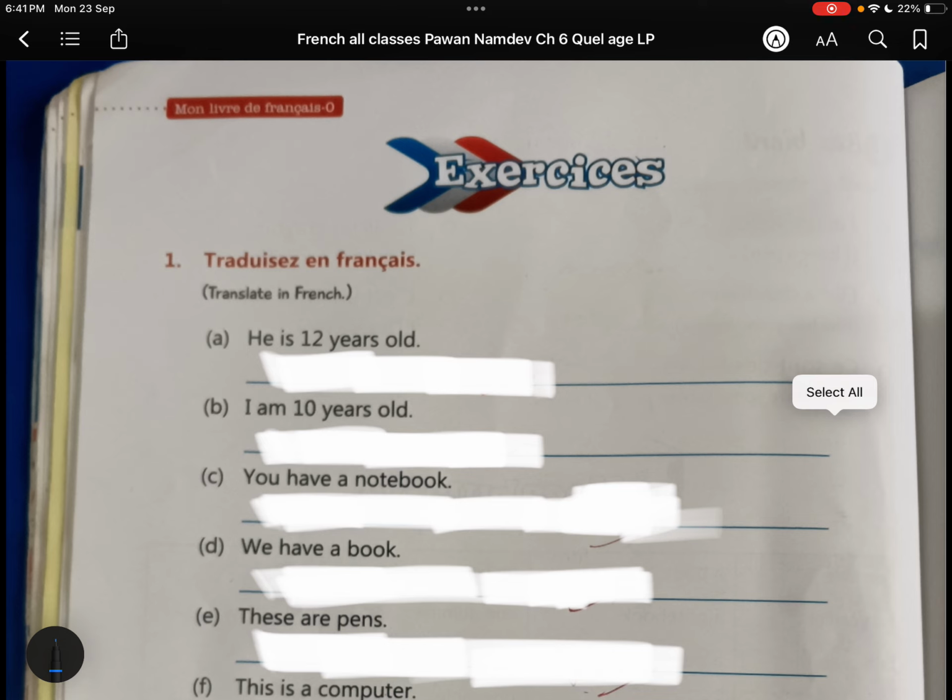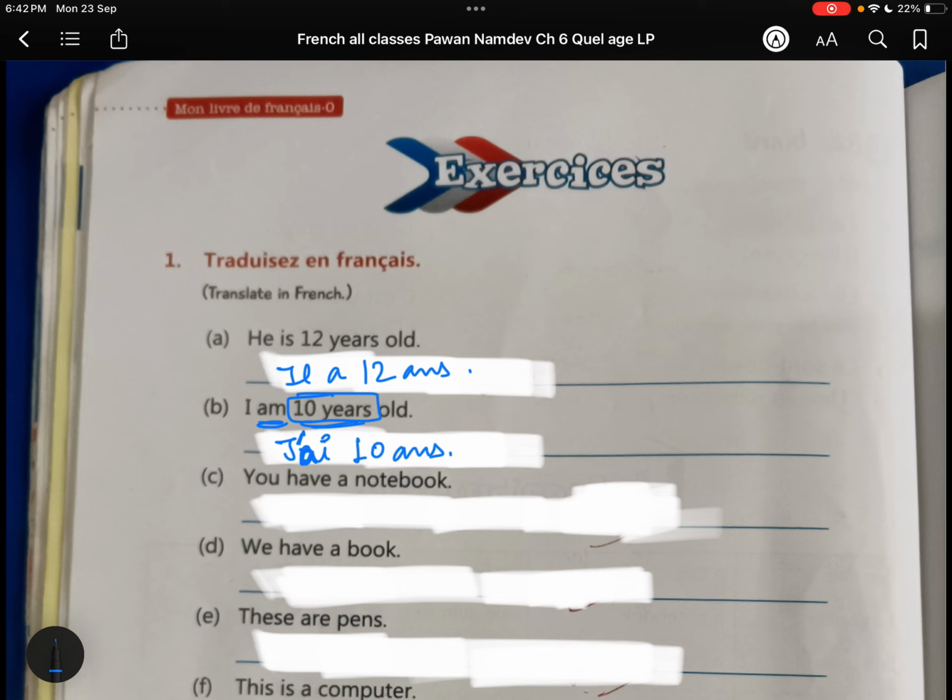He is 12 years old. I have just told you, whenever you have to write or tell your age in French, you have to use the verb avoir. The subject pronoun here is il, meaning he. With il we use a. Il a douze ans. Je suis? Here we have "am", but in French whenever you tell your age, you write j' with an apostrophe, because a vowel is there: j'ai.